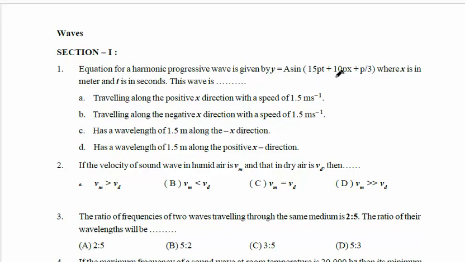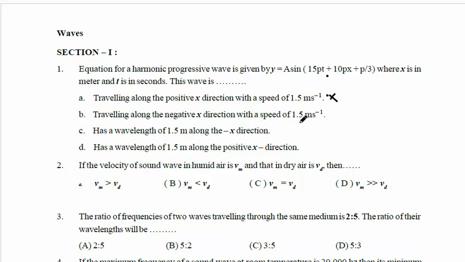See here, in the equation all signs are plus. Plus indicates the wave is traveling along the negative x-axis. So A will be wrong because it is the positive x-axis. So the option will be negative x-axis.